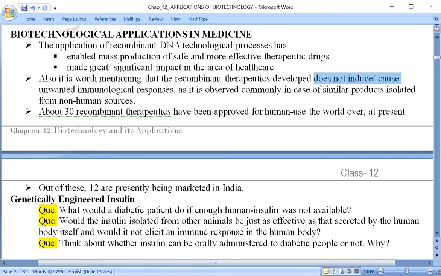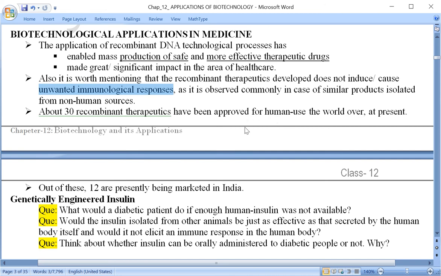It does not cause any unwanted immunological responses. If you remember, immunological response here refers to side effects, for example allergic reactions because of taking therapeutic drugs developed through biotechnology.